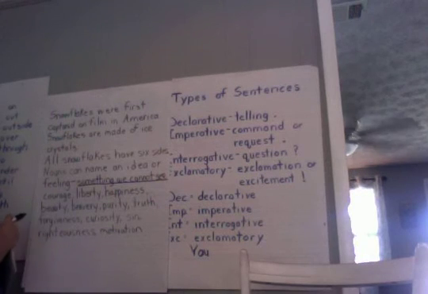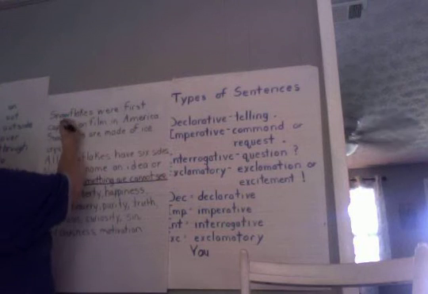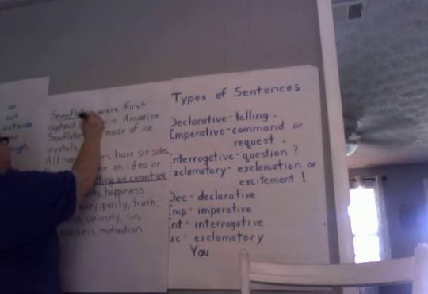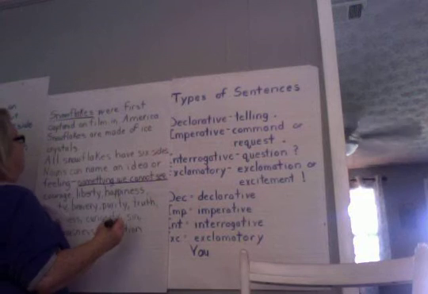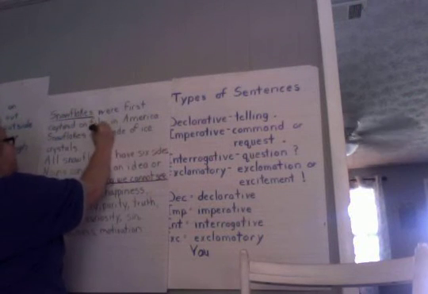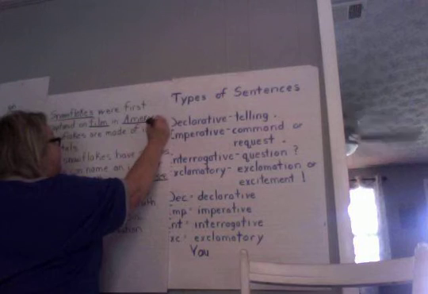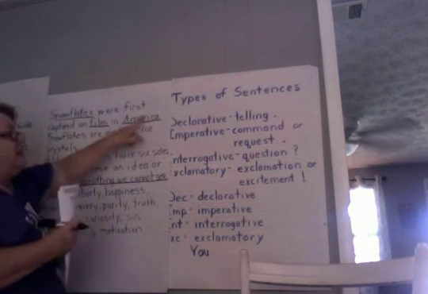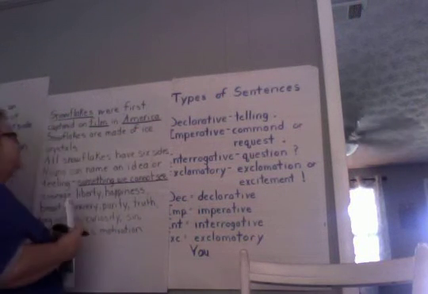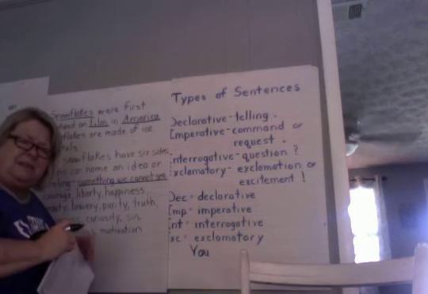Snowflakes were first captured on film in America. A snowflake is a thing. Were first captured on film. Film is a thing. And in America, that's a place. Okay? So we've got 2 things and a place. Those are all nouns. Snowflakes. Now that has a capital letter, but it's because it's at the beginning of the sentence.